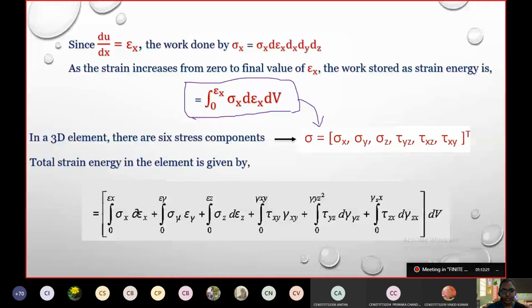In x direction we get the integral from 0 to epsilon x of sigma x d epsilon x. Then from 0 to epsilon y, sigma y into d epsilon y. Next, from 0 to epsilon z, sigma z into d epsilon z. So that's the whole equation. That is the total strain energy in the element due to the internal stresses.